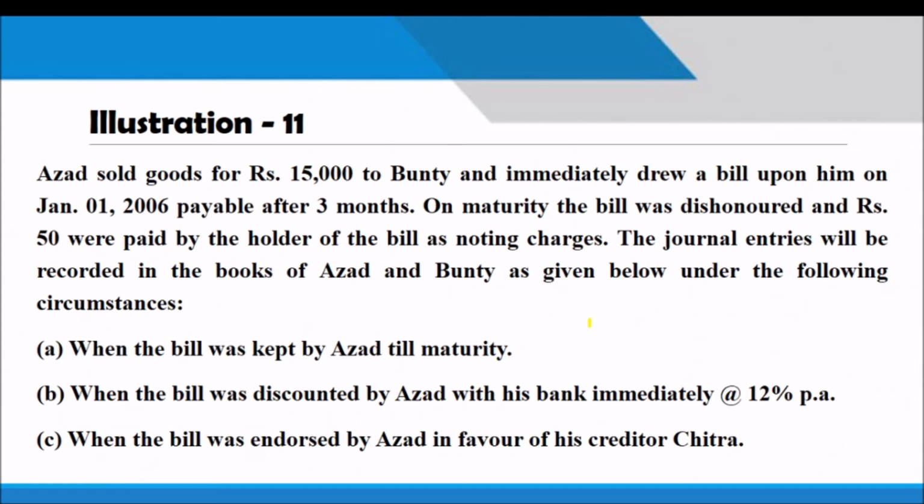Moving to one problem. Asad sold goods for 15,000 to Bundy and immediately drew a bill on January 1st, 2006, payable after a period of 3 months. On maturity, the bill was dishonored and rupees 50 were paid by the holder of the bill as noting charges. Only one case I would like to say first: when the bill was kept by Asad till the maturity date.